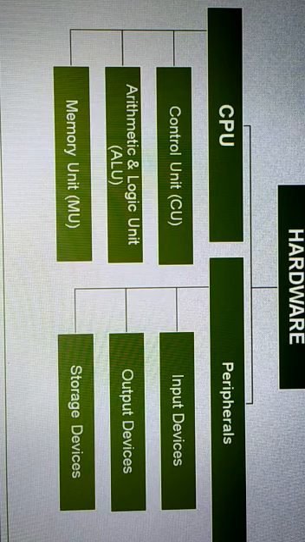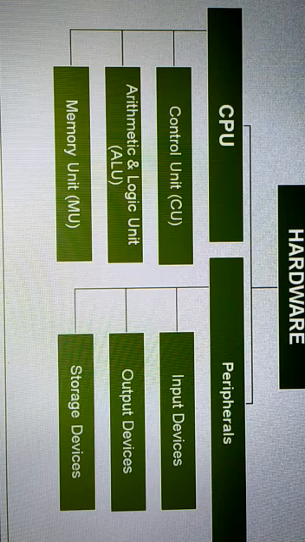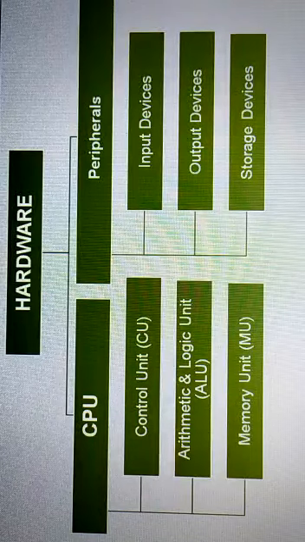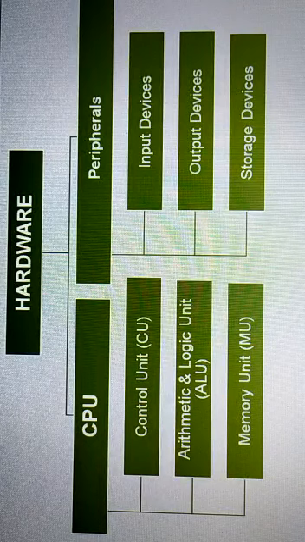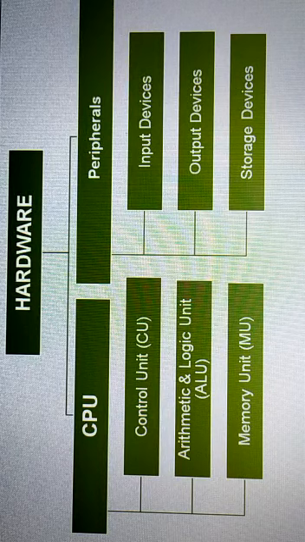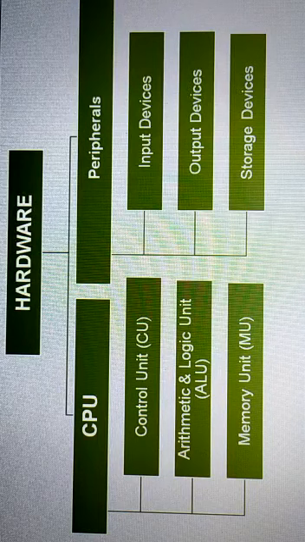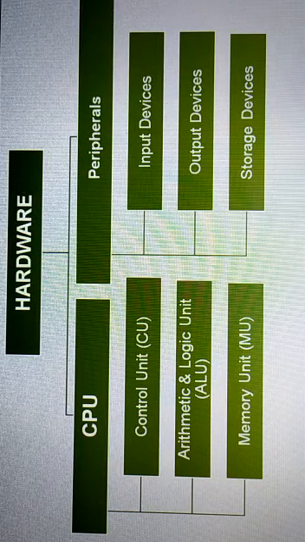Now CPU stands for Central Processing Unit, and next one is peripherals. Peripherals means surrounding. That means the devices always found around the CPU, like input devices, output devices, storage devices.